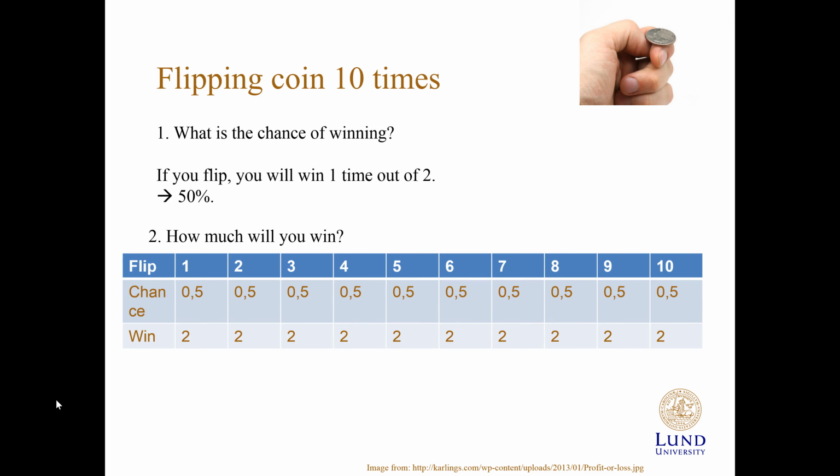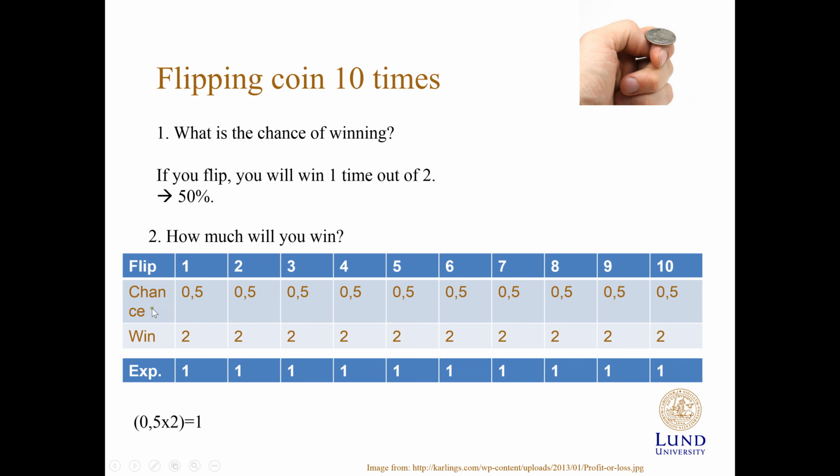If we just put up the 10 flips, we will have a 50% chance in each of the flips. We said we have a $2 win if we win the flip, and winning the flip is 50%. So what we can expect from each flip, if we do the probability, is an expected profit of 1, because we have a 50% chance in each of the flips. That means the expected outcome of each flip is 1, because it's half of the expected profit that we will get in half of the times.